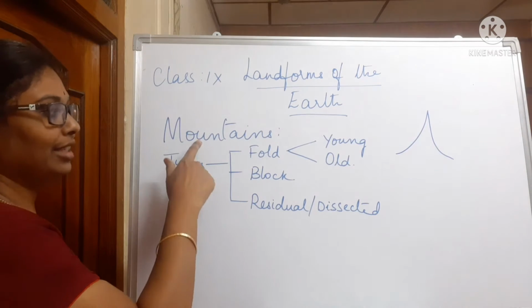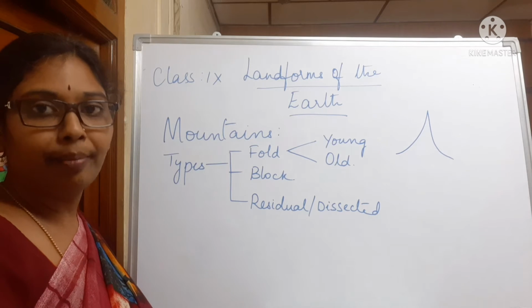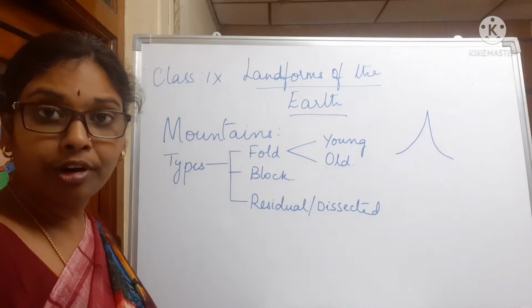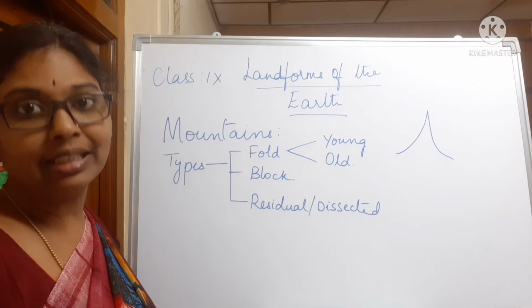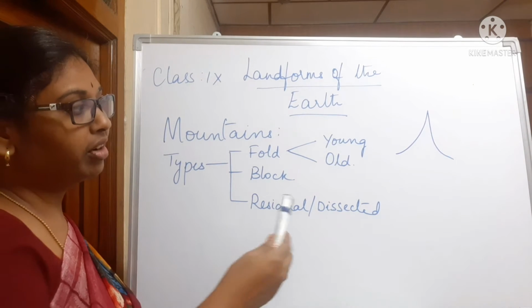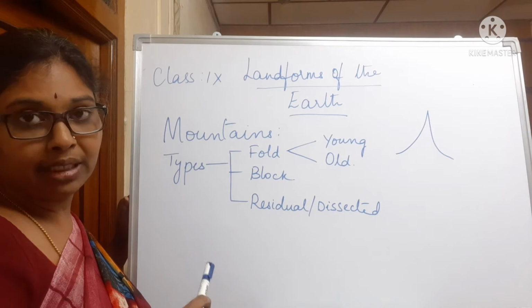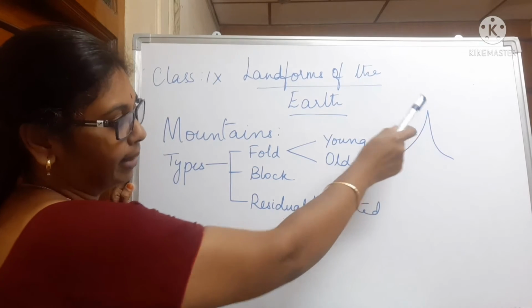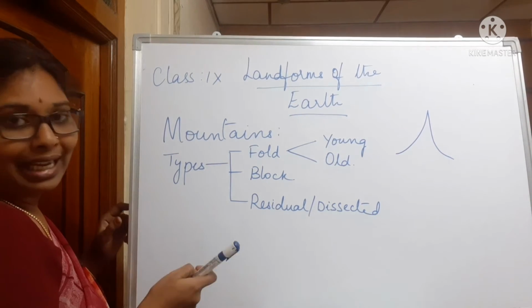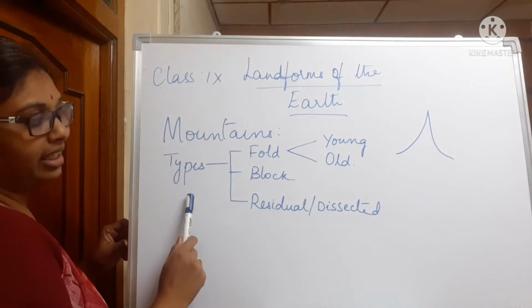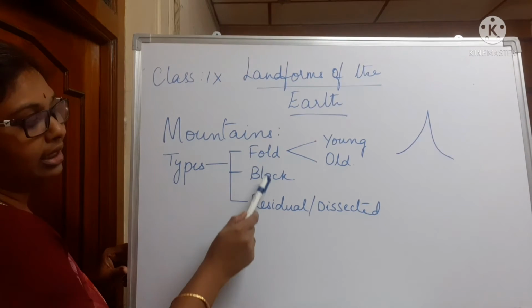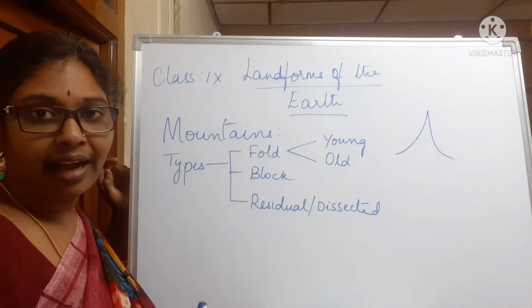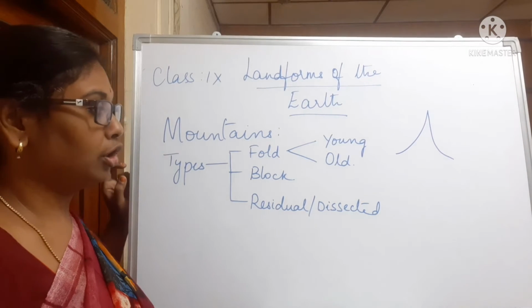Coming to the first type of landform, the mountains. A mountain may be a single eminence or a group of mountains or a chain of mountains or a range of mountains. Generally, a mountain is steeper than a hill, which is having a broader base and a summit. Coming to classification of mountains, we are having three types of mountains: fold mountains, block mountains, residual mountains. Apart from these, we are having mountains of accumulation also.